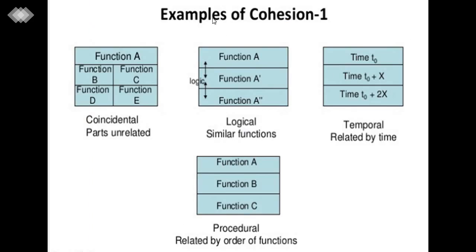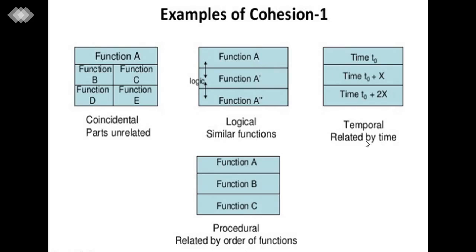Here are some examples of cohesion you can easily understand. Function A which contains functions B, C, D, E is a coincidental case, unrelated to each other. In the logical case, function A includes some subparts with logically similar functionality.